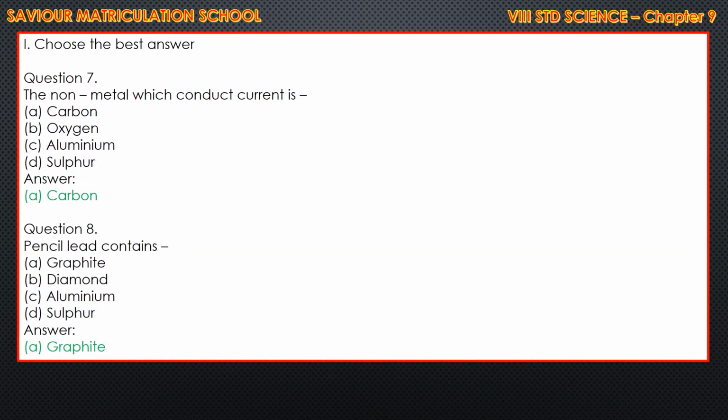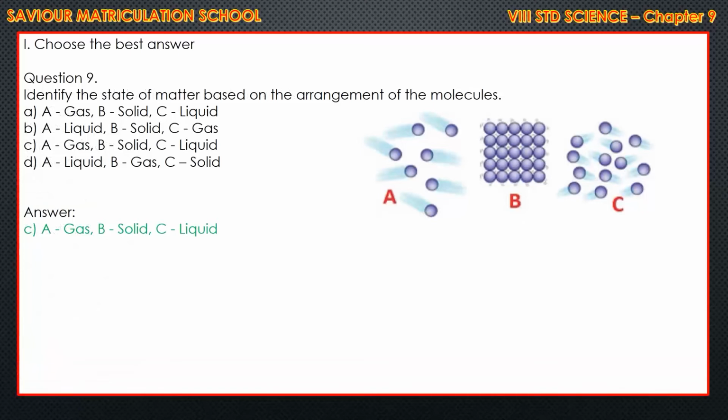Question number 7. The non-metal which conducts current is carbon. Option A is the correct answer. Pencil lead contains, option A is the correct answer, graphite. And question number 9. Identify the state of matter based on the arrangement of the molecules. The options are given there, A, B, C. But the correct answer is C. That is A, gas, B, solid, C, liquid.